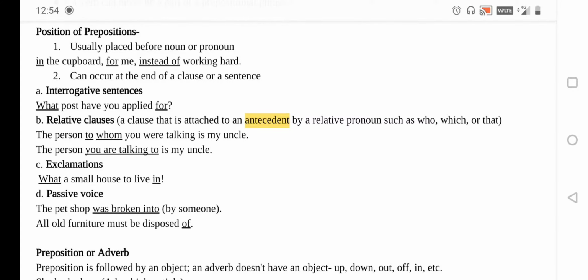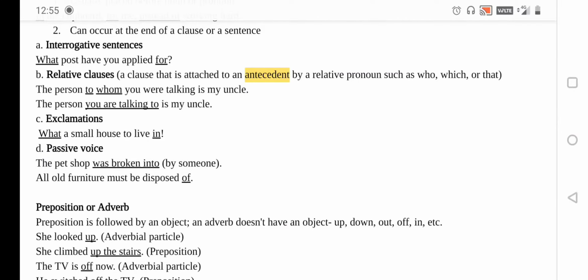So the very first one under this is interrogative sentences. In an interrogative sentence, you might have noticed that it is in a question form. So obviously it has to begin with the WH words or the H word. So here in this WH you have: what post have you applied for? There's a relation between what and for, because they're talking about the post for which it has been applied. So in interrogative sentences, it ends with the preposition, beginning with the interrogative word.